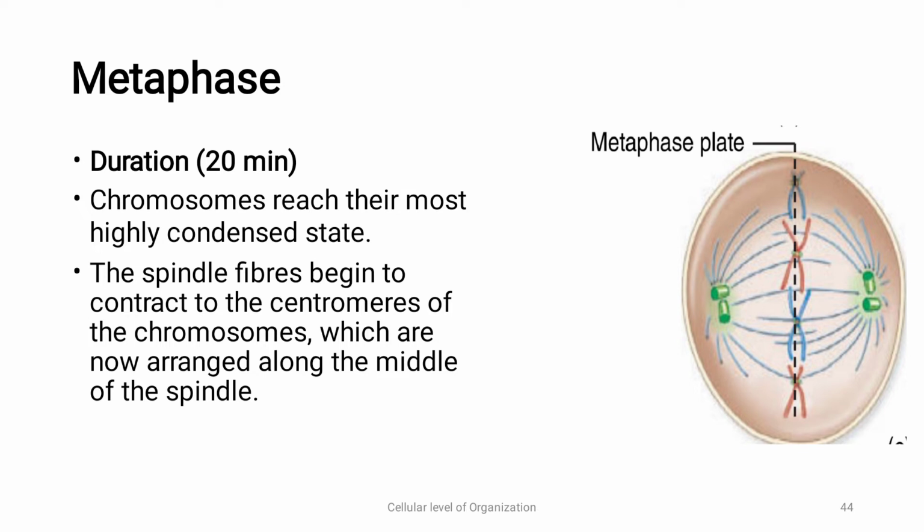The spindle fibers begin to contract toward the centromere of the chromosomes, which are now arranged along the middle of the spindle. The chromosomes will arrange at the metaphase plate. As you can see, the centrioles are always found in pairs. There are microtubules, that is the spindle apparatus, that is formed, holding them at the metaphase plate.